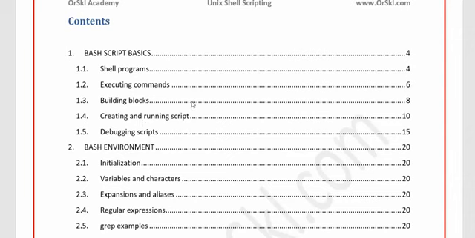So I've just come back to the content so that I can give a glimpse of what we have done so far. This is the first one, where I said what are the different kinds of shells we have got, and how do we make sure we write a script in one shell and execute in another shell as well. And we have also seen how do we build a normal scripting block, and how do we run and create an executable script. And in case you have some issues in the script, how do we debug is what we have understood in topic number 1.5.